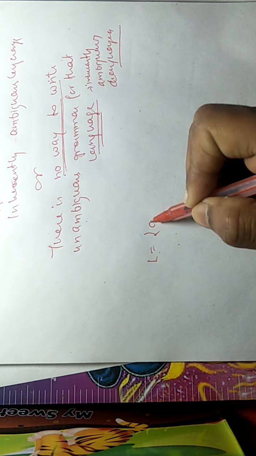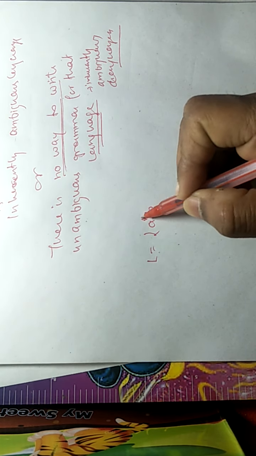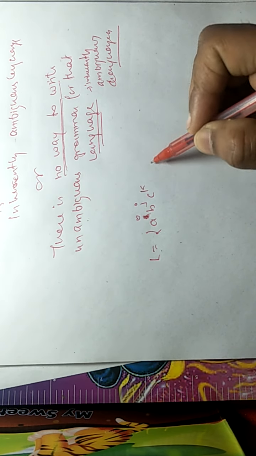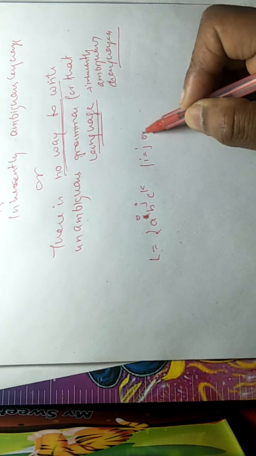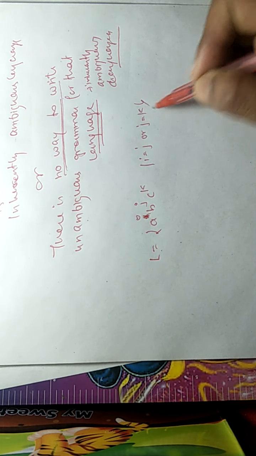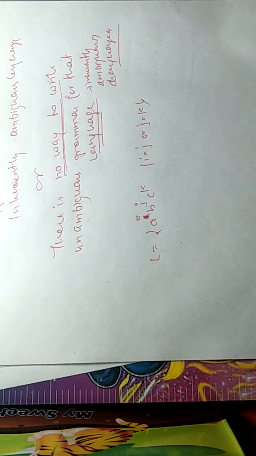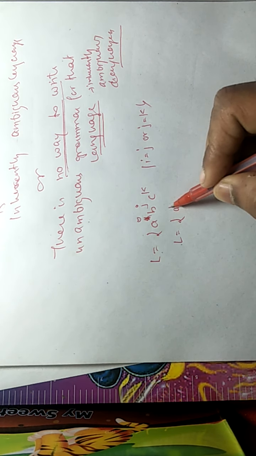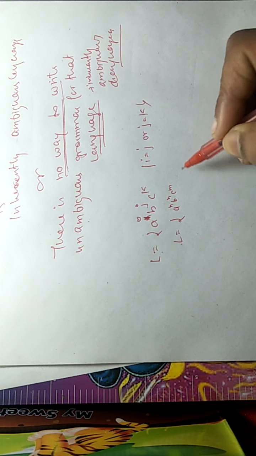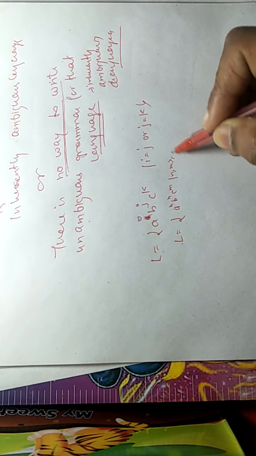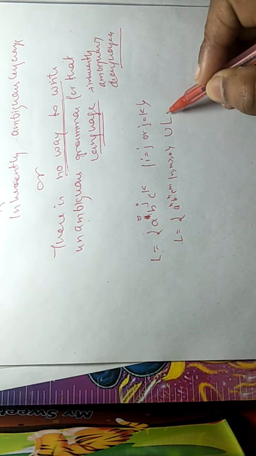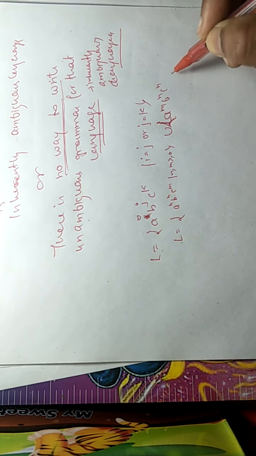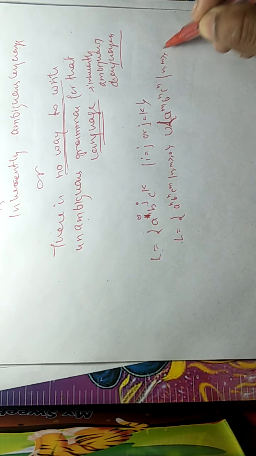Say L is equal to a^i b^j c^k, where i equals j or j equals k. We can easily observe that this language is the union of two different cases: a^n b^n c^m, n, m greater than or equal to 0, union a^m b^n c^n, n, m greater than or equal to 0.